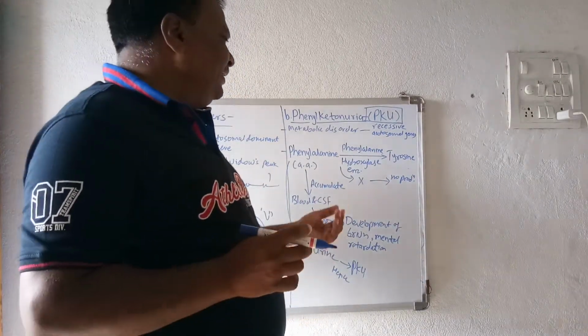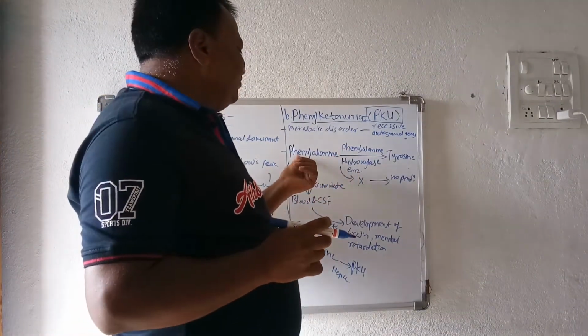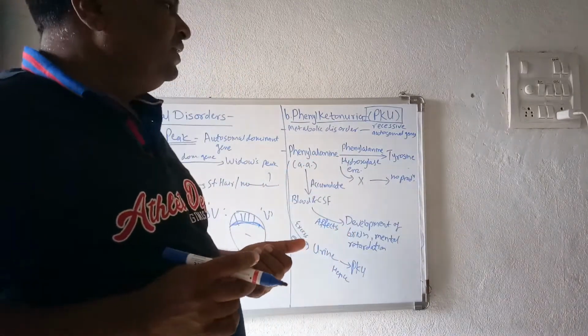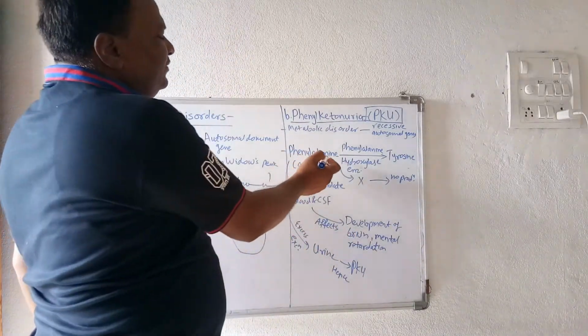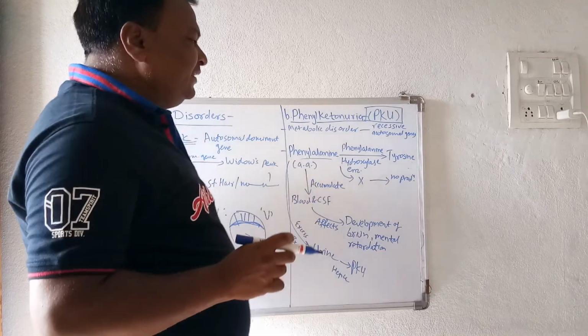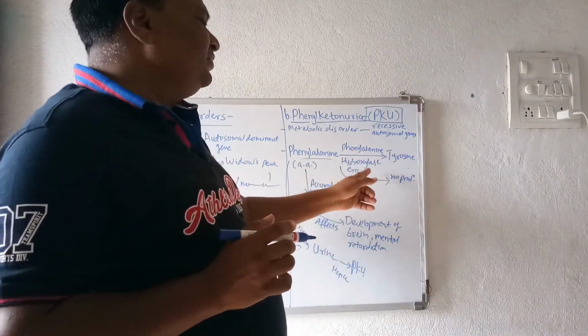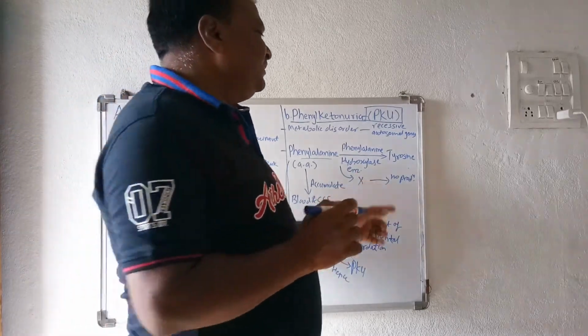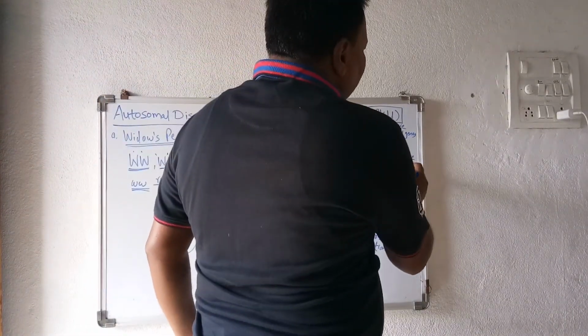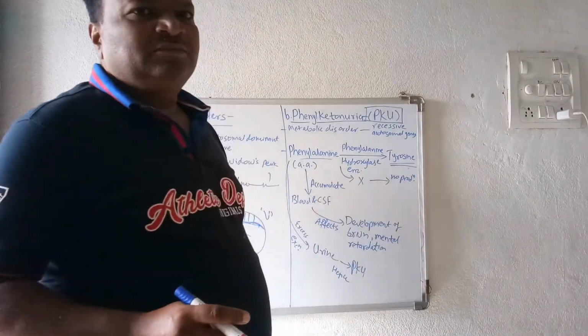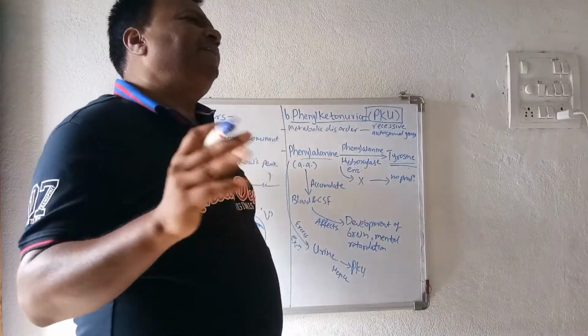In our body the amino acid phenylalanine is produced. Generally this phenylalanine is broken down by the enzyme phenylalanine hydroxylase, and as a result the simple product tyrosine is produced. This is the normal metabolism in any healthy person.